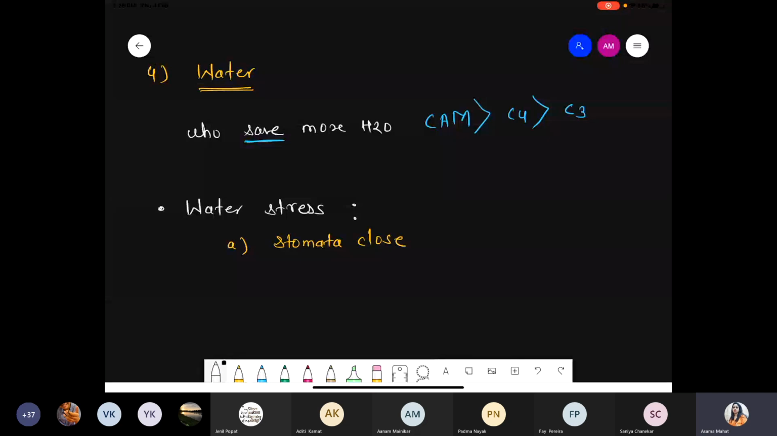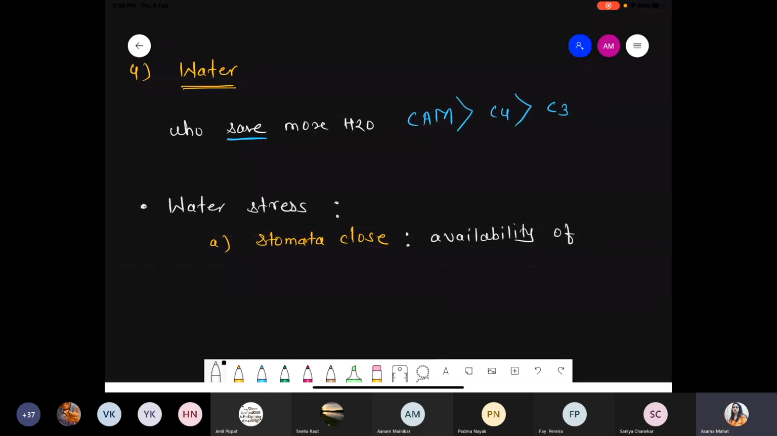Once stomata get closed, it is a signal that water availability is basically less. And if stomata get closed, it means the carbon dioxide that enters also becomes less available. So the availability of CO2, that is carbon dioxide, is also less, because carbon dioxide enters with the help of the stomata. तो ये पहला event होगा.